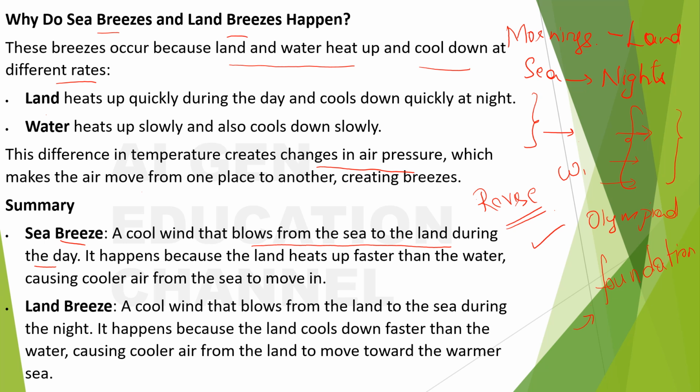Next, what is it? It happens because the land heats up faster than the water, causing cooler air from the sea to move in. And what about the land breeze? A cool wind that blows from the land to the sea during what? During the night. So cool wind from the land to sea during the night. Cool wind is common for both, but it blows from sea to land in the day, and this blows from land to sea during the night. It happens because the land cools down faster than the water, causing cooler air from the land to move towards the warmer sea. Okay, as I have said, the concept is important.